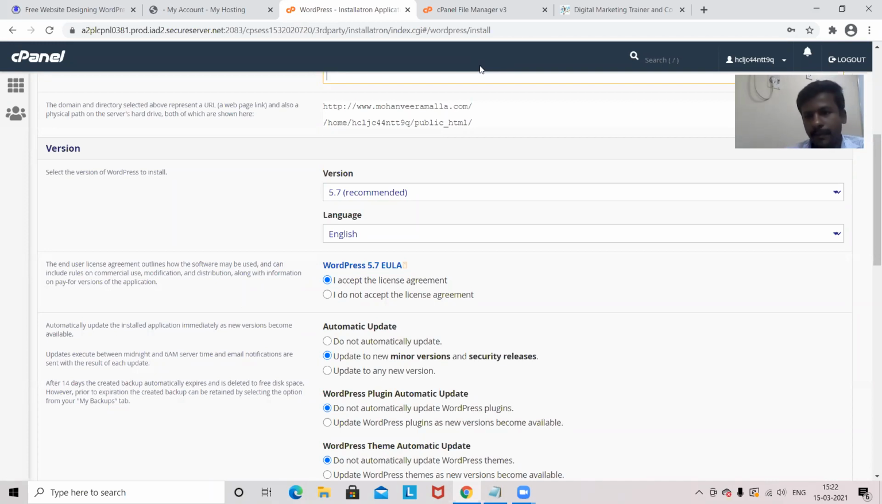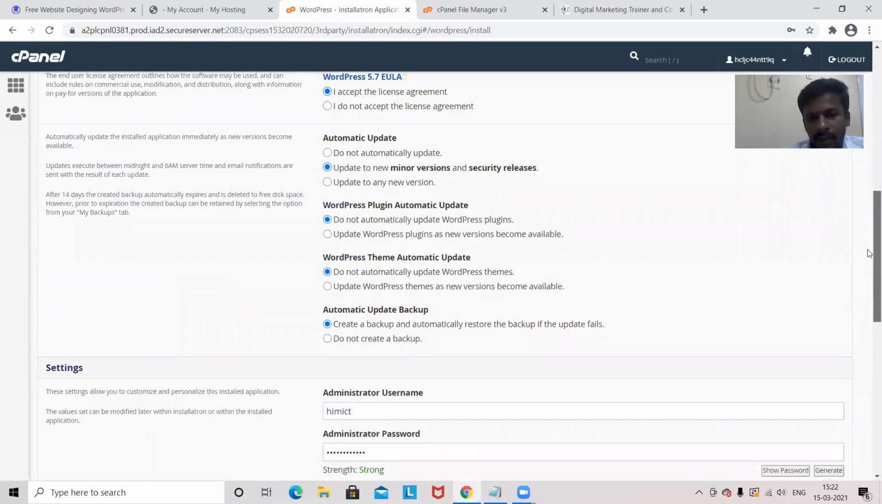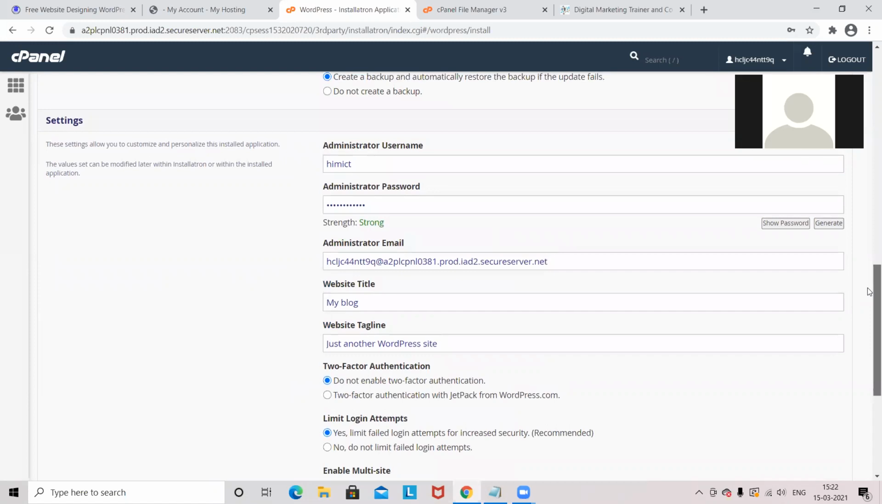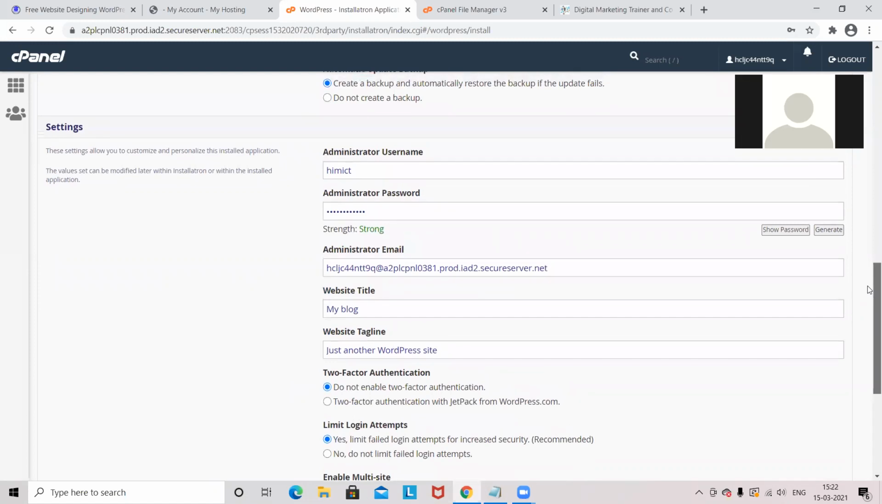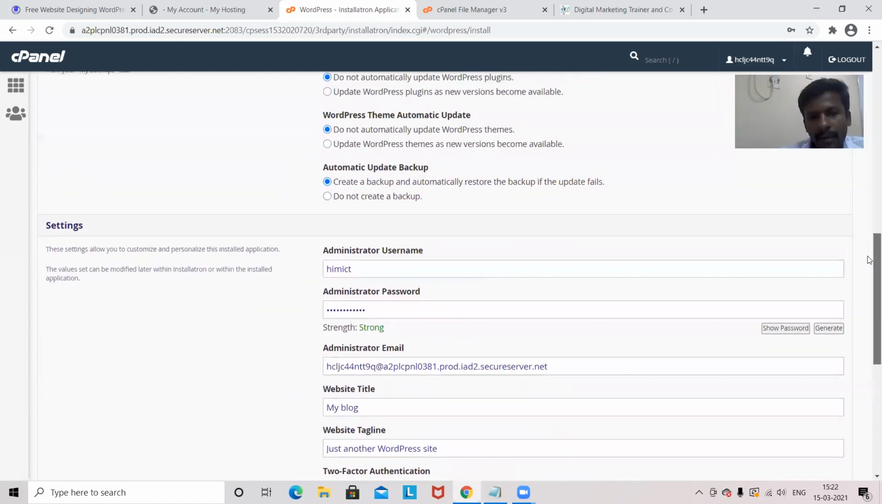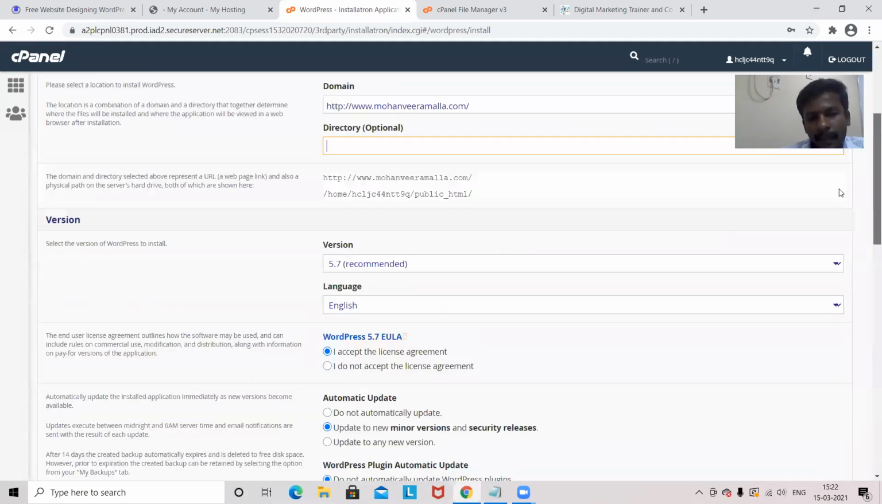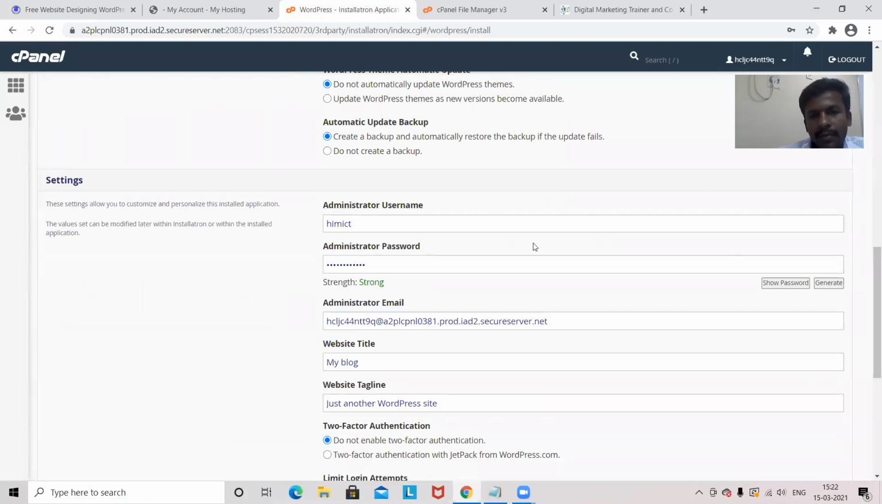That will be better. And if I scroll down here, I can see an administrative username and password. Which website am I saying? Okay, yeah, administrative username and password. So this is a username and password.